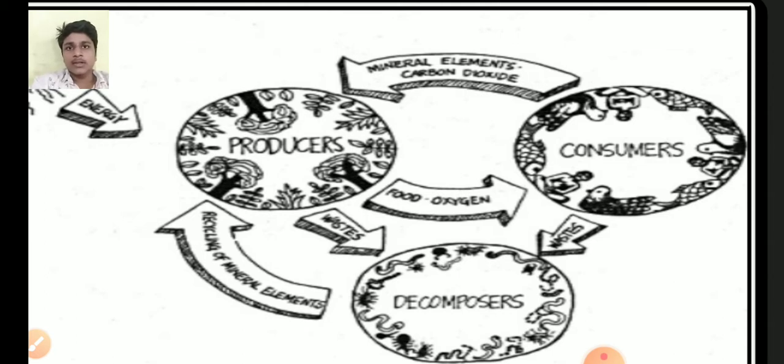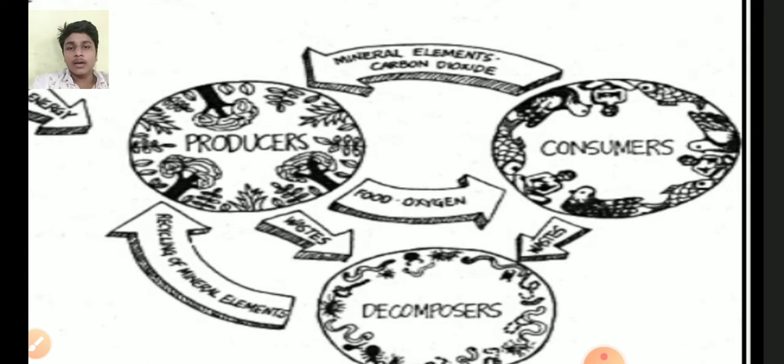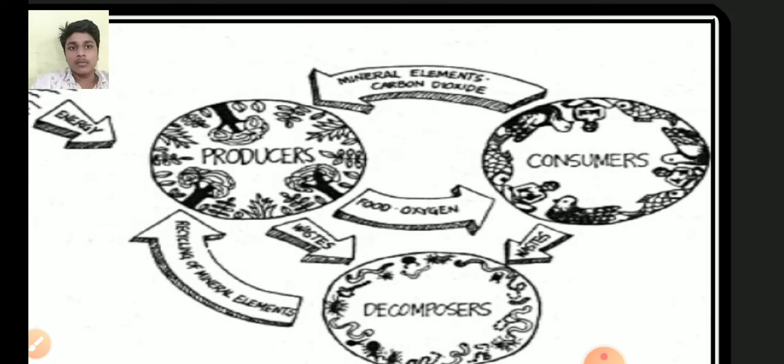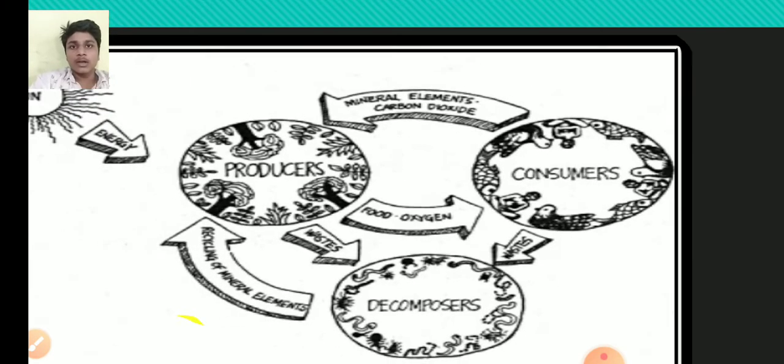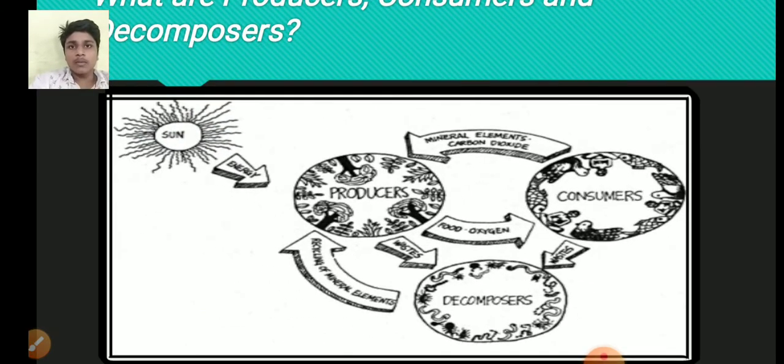Deer eats grass. Grass is a producer. Means deer is directly dependent on producer grass, and deer eats grass, and lion eats deer. Means lion is indirectly dependent on grass, means indirectly dependent on producer. And what is decomposer? Decomposers are those who break down the dead remains.